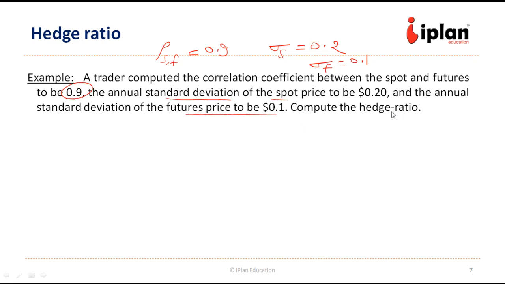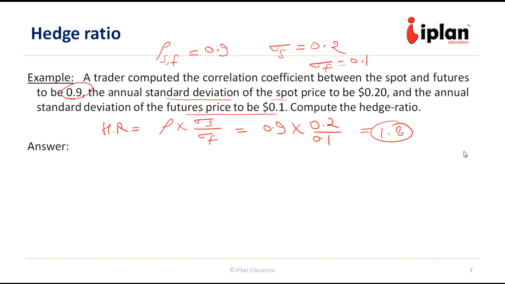So we are asked to calculate the hedge ratio. We can simply apply the formula. The hedge ratio is equal to rho into sigma S divided by sigma F. So it is going to be 0.9 into 0.2 divided by 0.1. So hedge ratio becomes 1.8. So the answer becomes 1.8, which is the hedge ratio in this case.